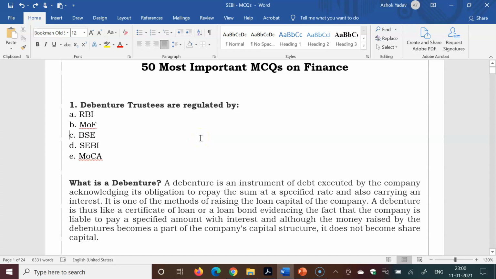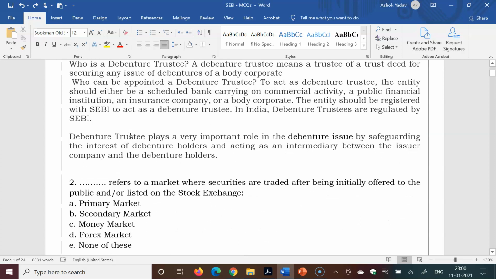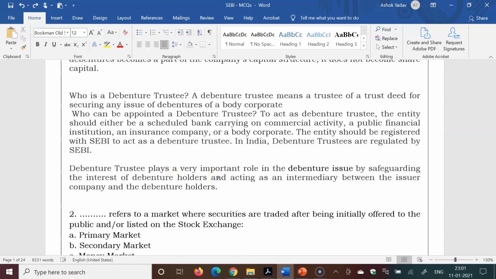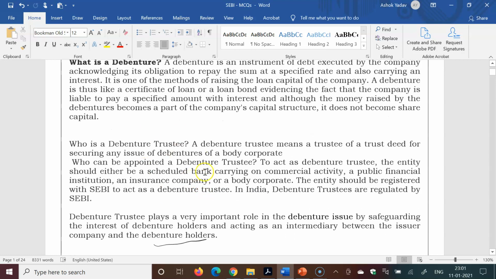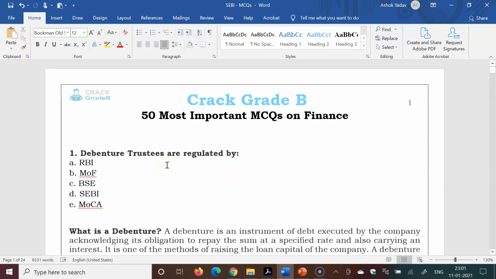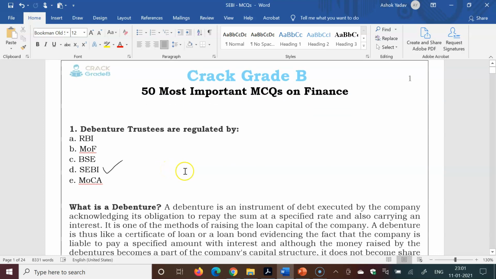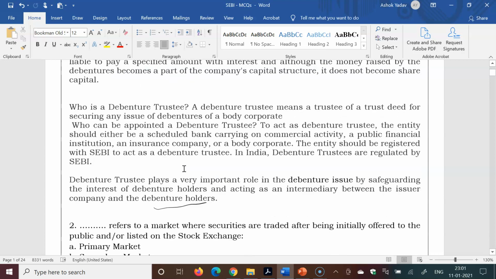First question, debenture trustees are regulated by. First you must be aware of what a debenture trustee is. A debenture trustee is an intermediary, means they play an intermediary role between the investors who invest in the debenture, means debenture holders, and the issuer, the company who issues the debenture. In detail you can read from the PDF. We will not discuss in detail. So SEBI is the right answer. SEBI is the regulatory body for the debenture trustee.